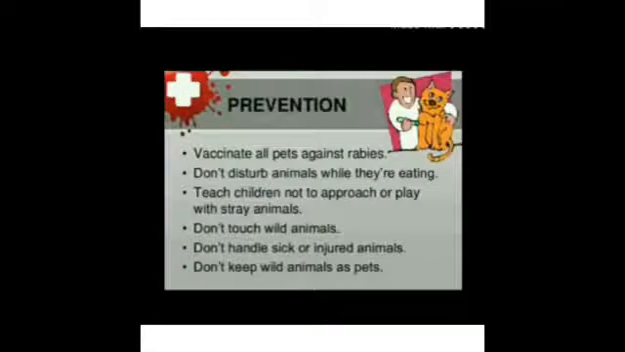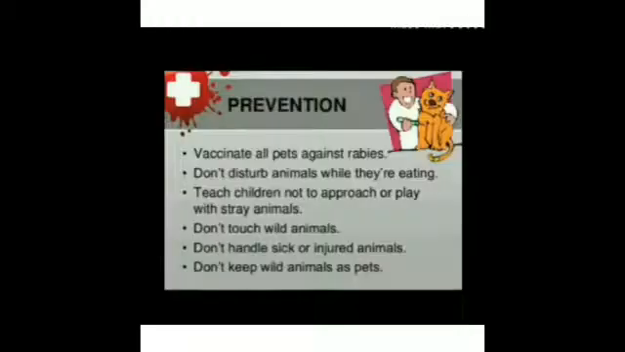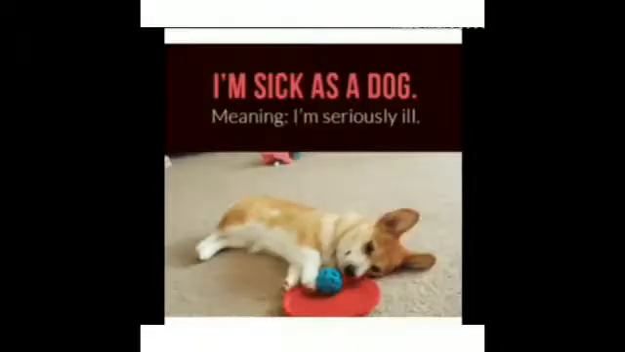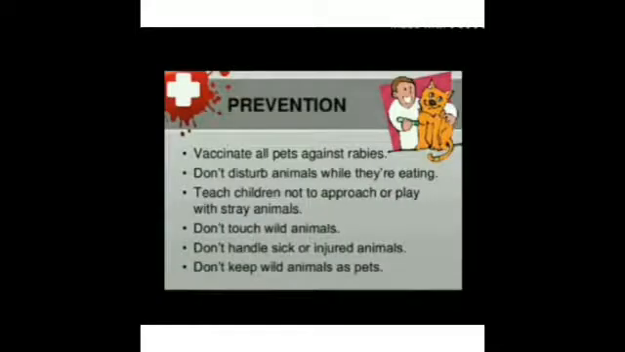Children, if you have any pet at your home, then you should follow these preventions. Number 1, vaccinate all the pets. Do not disturb the pet while they are eating. Do not approach stray animals. Don't touch wild animals. Don't handle sick or injured animals. Don't even keep wild animals as pets.